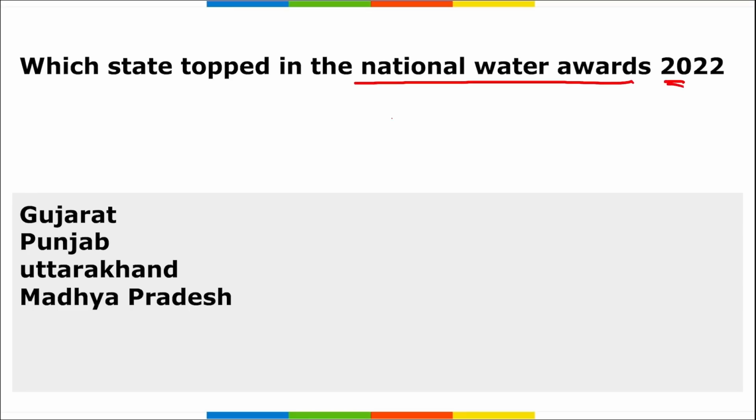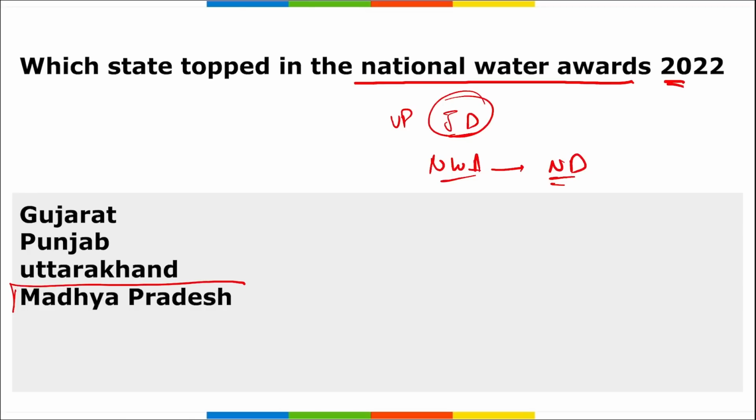So remember, recently our Vice President Jagdeep Dhankhar presented the National Water Awards. They were presented in New Delhi, and the state that has topped in the best state category is your Madhya Pradesh. Correct? I repeat, Vice President Jagdeep Dhankhar conferred the 4th edition of the National Water Awards.